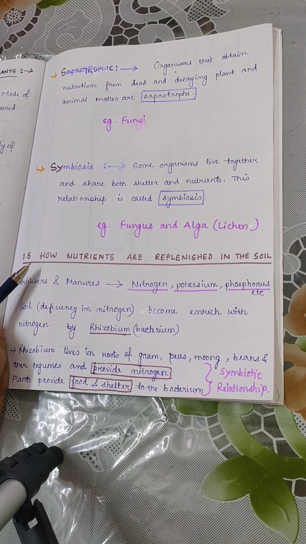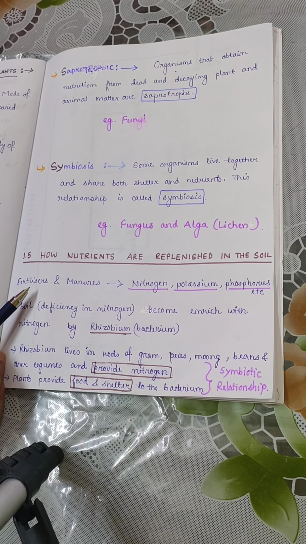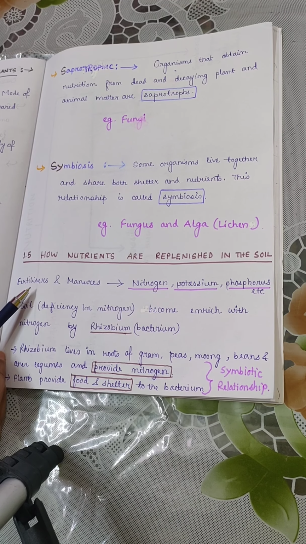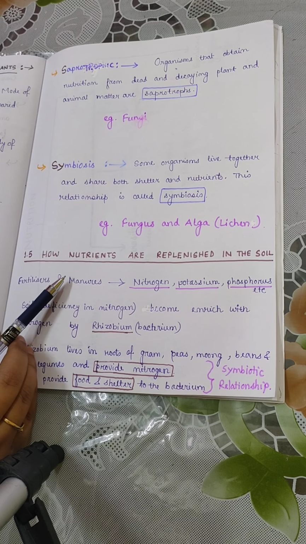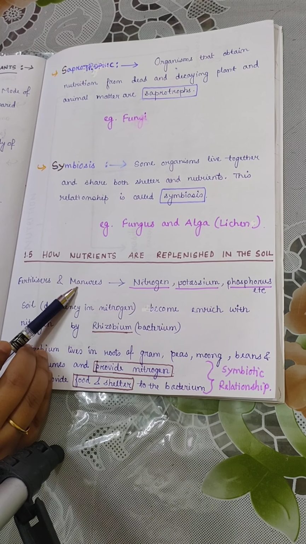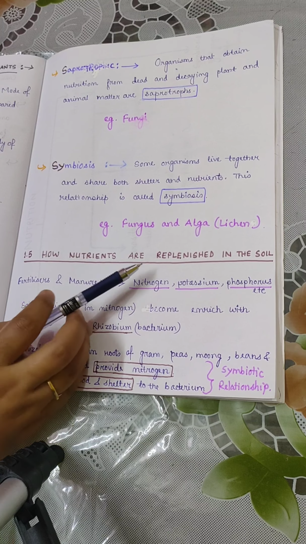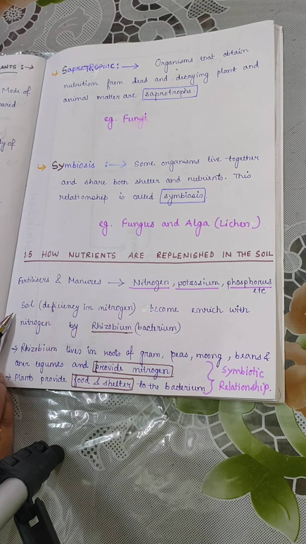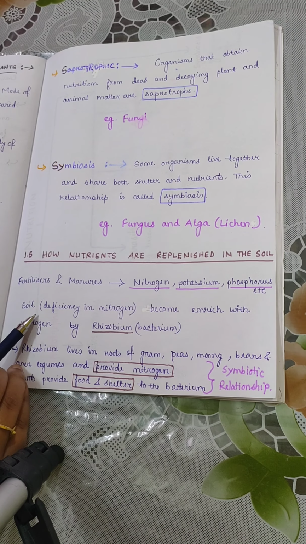Now moving to the next headline, how nutrients are replenished in the soil. We have already learned that plants absorb minerals and nutrients from the soil. So the amount of nutrients in the soil keeps on declining. So to enrich the soil, we need to add fertilizers and manures from time to time. Fertilizers and manures contain nitrogen, potassium, phosphorus, etc. Usually, croplands absorb a lot of nitrogen and the soil becomes deficient in nitrogen.